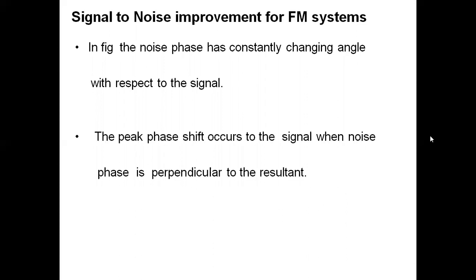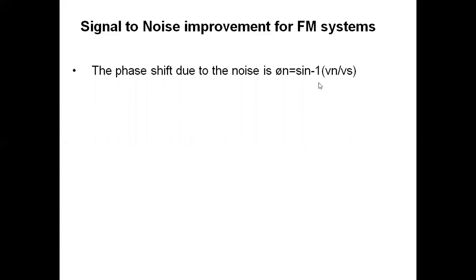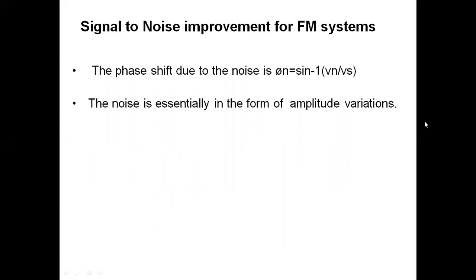The peak phase shift occurs to the signal when the noise phase is perpendicular to the resultant. The phase shift due to the noise is given by sine inverse of Vn by Vs, where Vn is the noise voltage and Vs is the signal voltage. So we can calculate the phase shift.